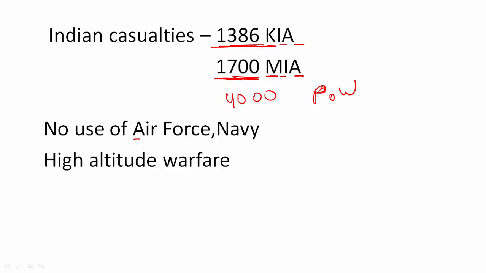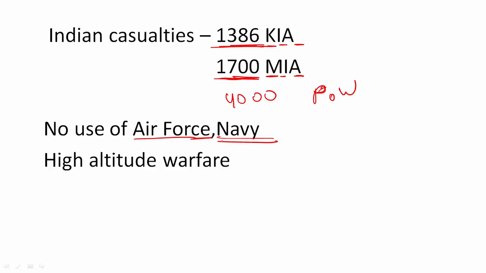There was no use of Air Force or Navy. It is very strange. India thought that if we use our Air Force, there will be retaliation by the Chinese Air Force over Indian cities, and we did not want to risk it. This kind of strategy has been unique to India, because even in the Kargil war we used such a strategy. We did not use our Air Force very much. We did use it a little bit, but not very much. And Navy, we did not use it at all.